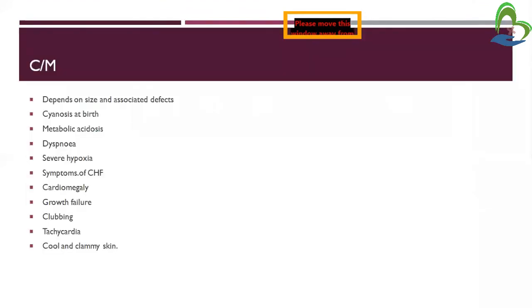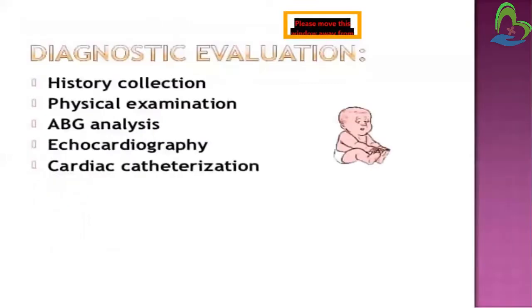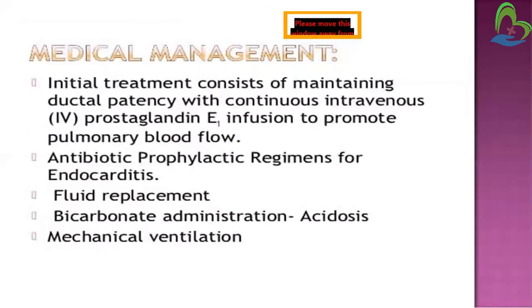Now, signs and symptoms. They depend on the size and associated defects. Signs and symptoms are cyanosis at birth, metabolic acidosis, dyspnea, that is difficulty in breathing, and severe hypoxia, that is low level of oxygen in tissues. Then symptoms of congestive heart failure, cardiomegaly, growth failure, clubbing of fingers, tachycardia, and cool and clammy skin. Diagnostic tests are history collection, physical examination, ABG analysis, echocardiography, and cardiac catheterization.